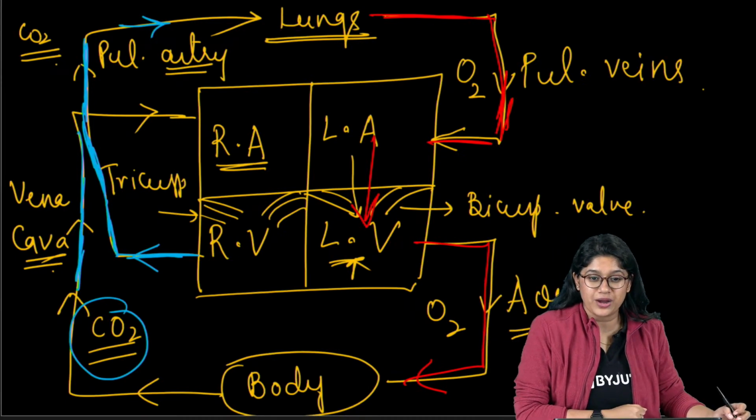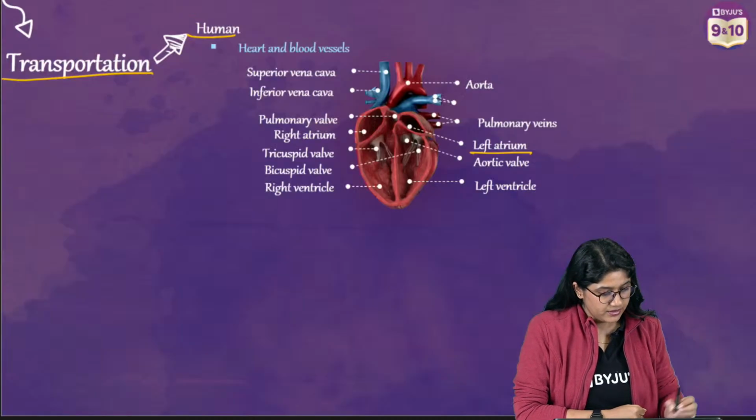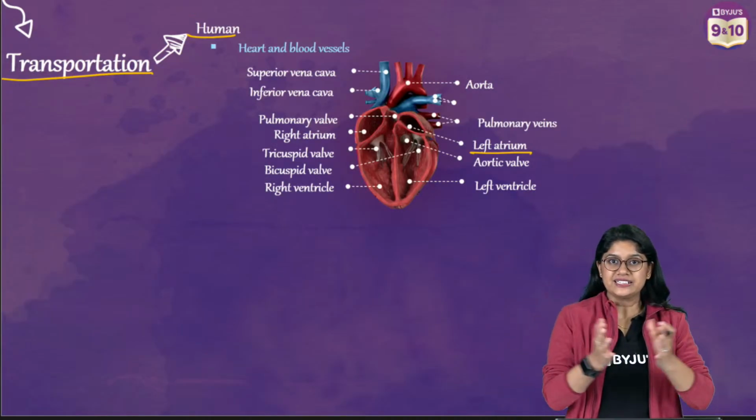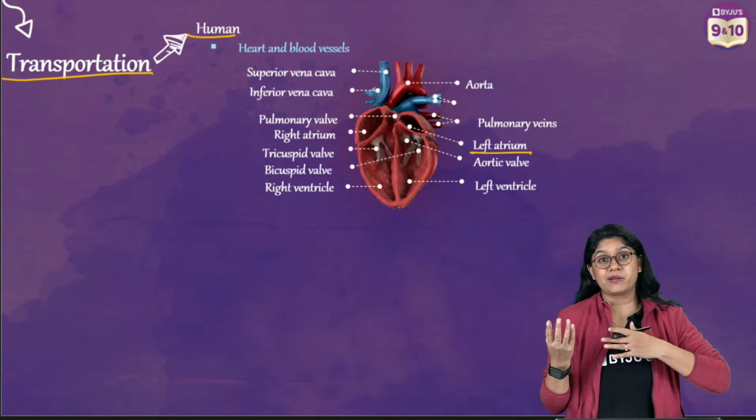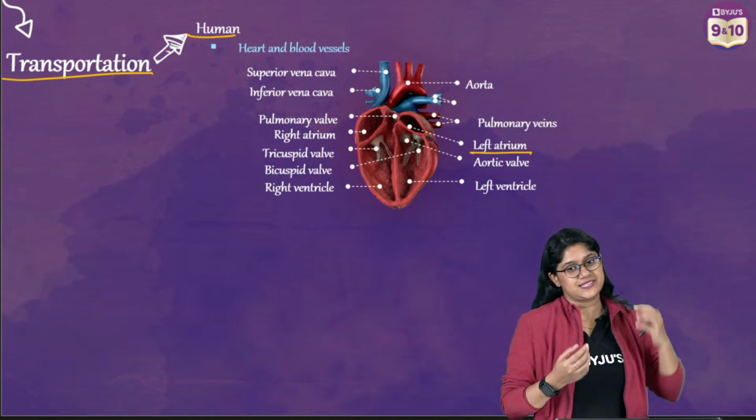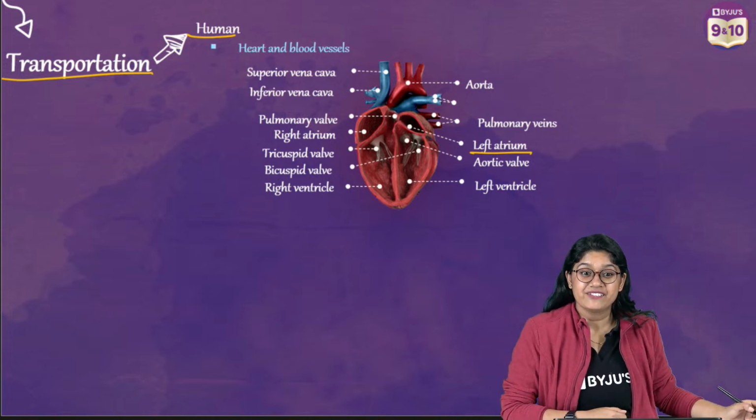Nice that you actually drew it. Yes. Now, of course, there are exceptions as you are mentioning, right? Exception of pulmonary artery and pulmonary vein. Very good, Astha. Absolutely correct.